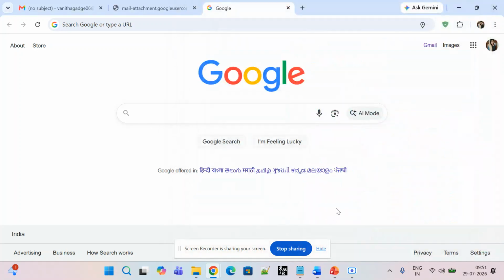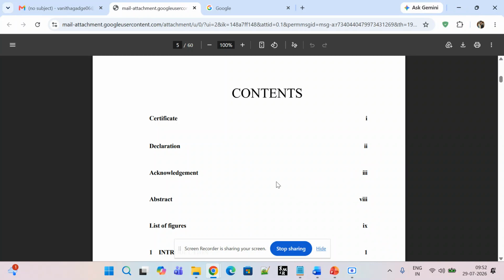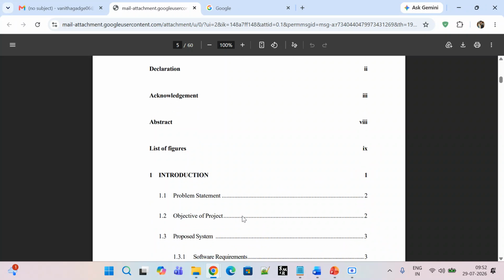Hi everyone. So today I'm going to be explaining an end-to-end project, which is nothing but an AI-assisted smart healthcare system using 5G communication. So how exactly does this work and what is the project about? Today I will explain it to you. It is very useful for BTech and MTech project work.